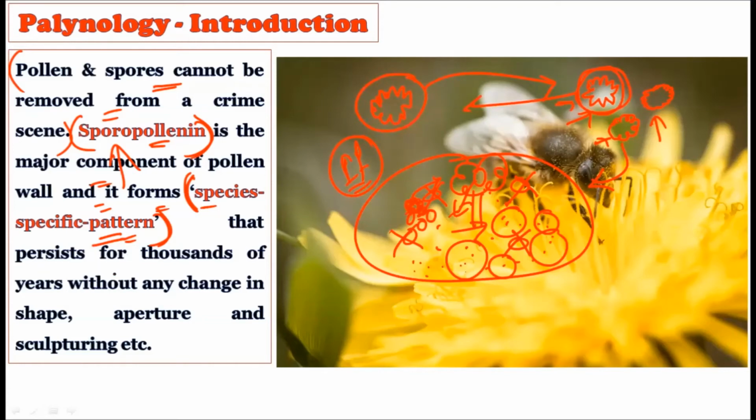Okay, it persists for thousands of years without any change in shape, aperture, and sculpturing. So the pollen grain does not change over a period of time. So if time has lapsed, and still you find the pollen grain on the suspect, you can still match it with the original pollen material, because these pollen grains are not going to change over thousands of years. They will remain as they are. So it can be considered a very authentic material in criminology.